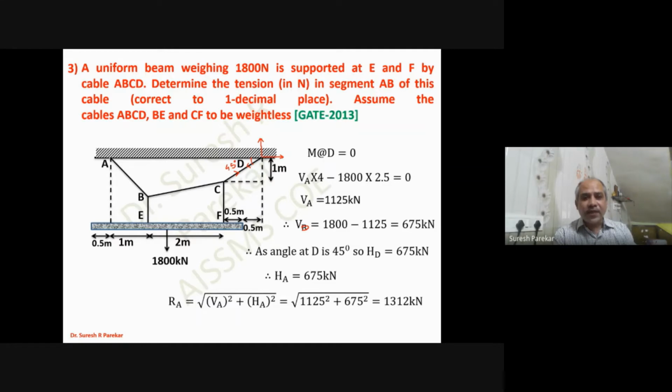Now summation Fx equal to 0, I will get the value of HA, or RA we can say, which is 675. Now I know the value of VA, I know the value of HA, so I can find the resultant of this, which will give me the tension in cable AB, and that we got as 1312 kilonewtons.